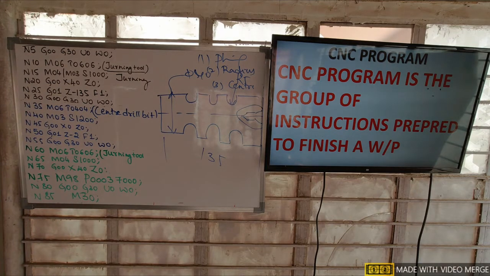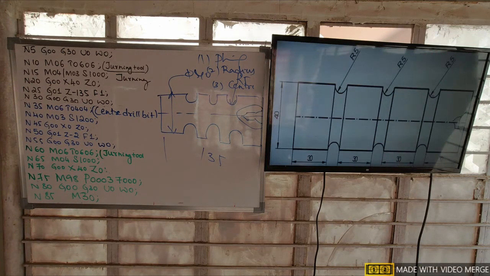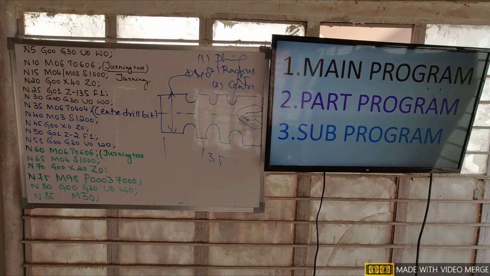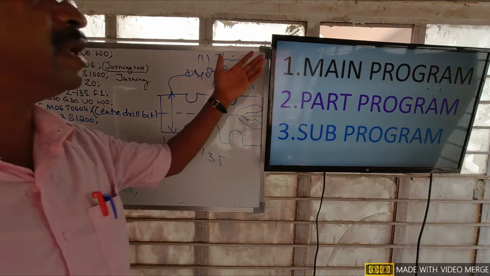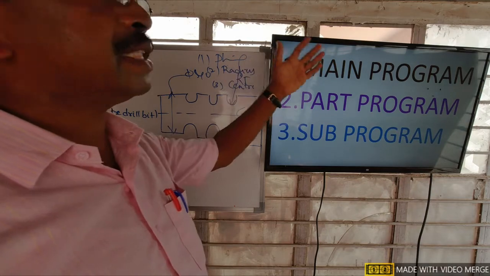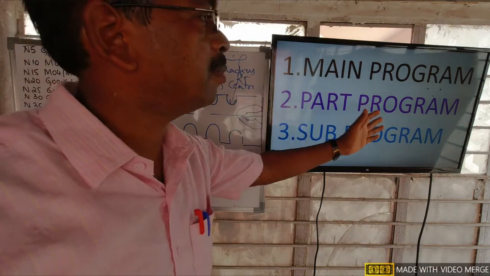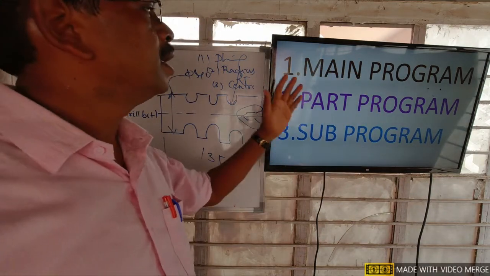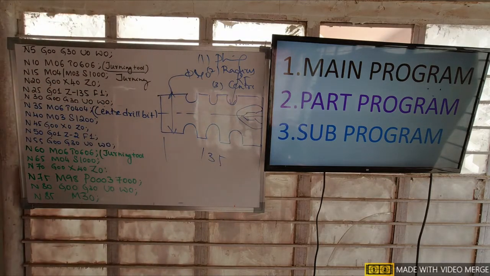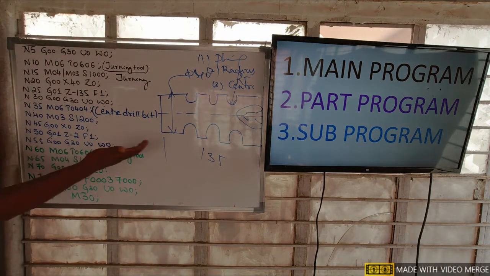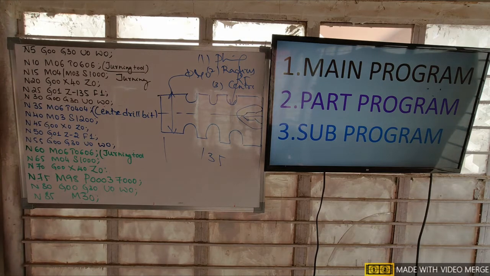In this, we have three types of programs. That is the main program, which sometimes we call only the program, the part program, and the subprogram. Let me explain what the main program is. See, this is the main program. I can say this is also a main program.